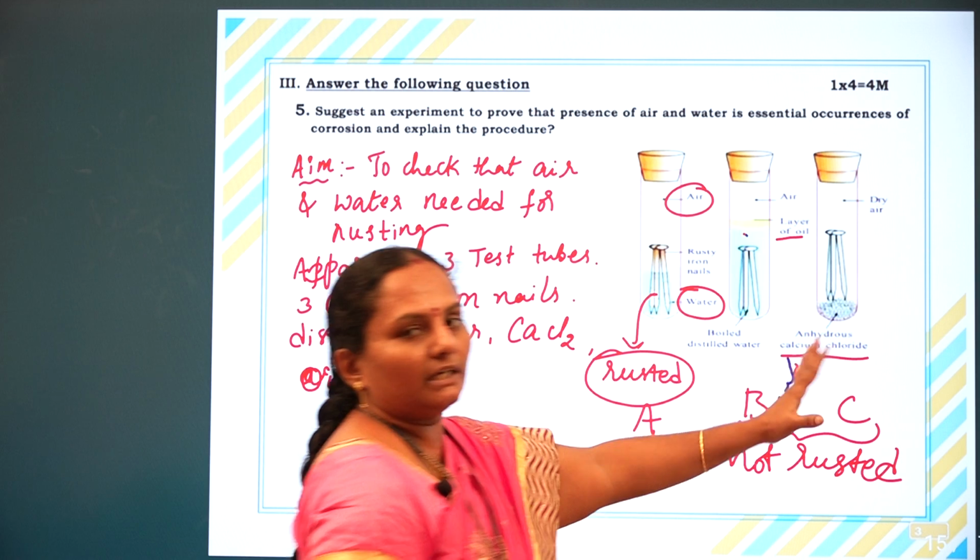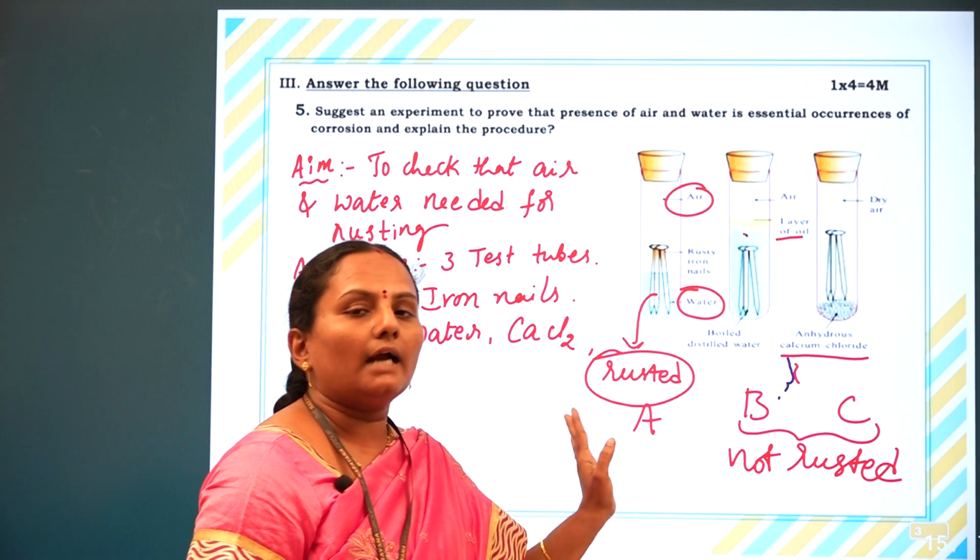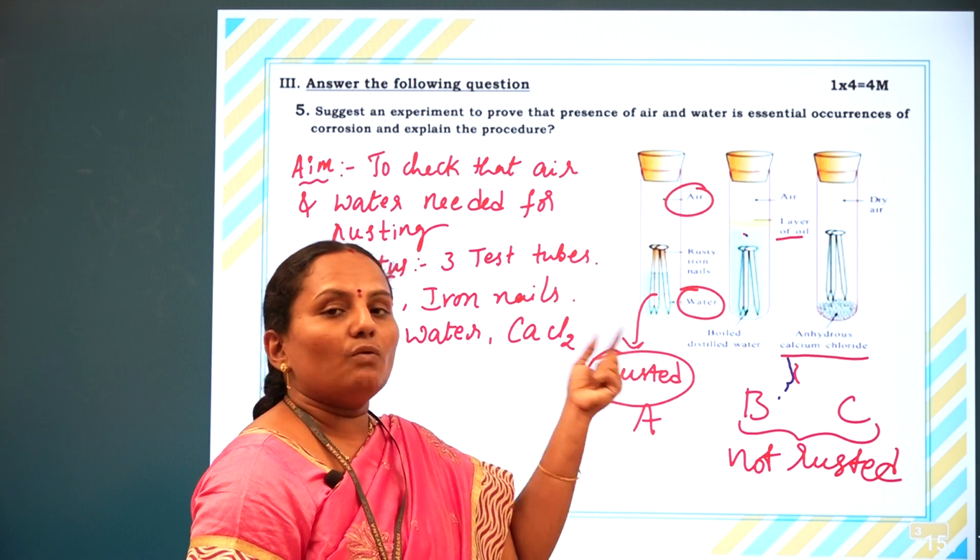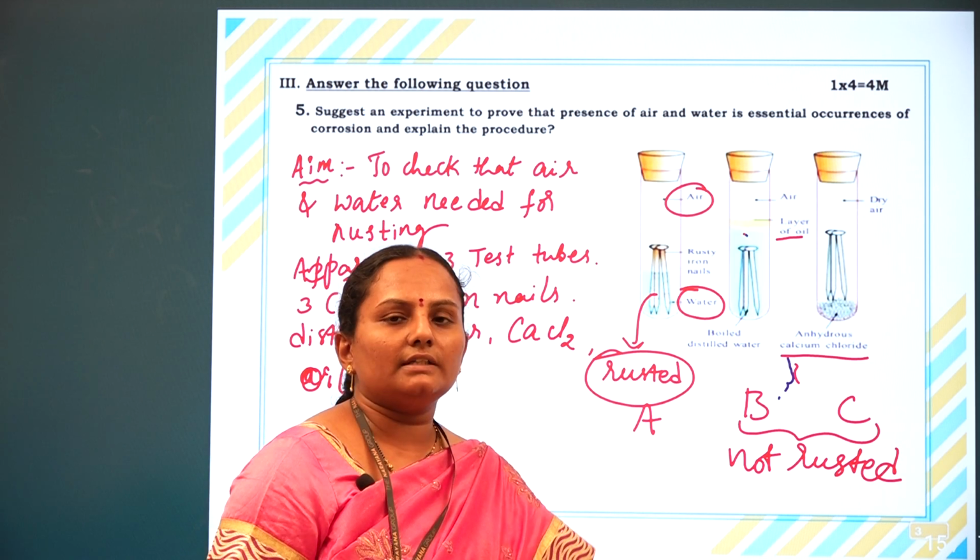From this experiment, we can conclude that for rusting, air and water both are needed. So that's all for this assignment. Thank you.